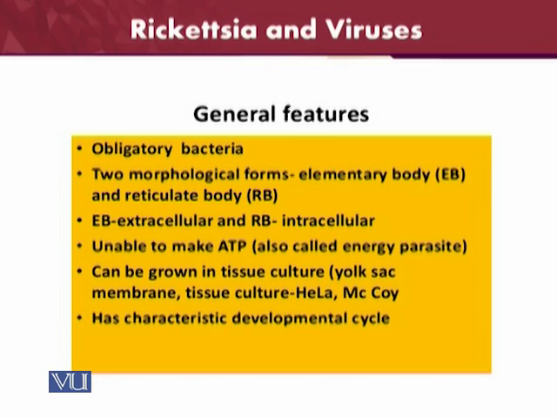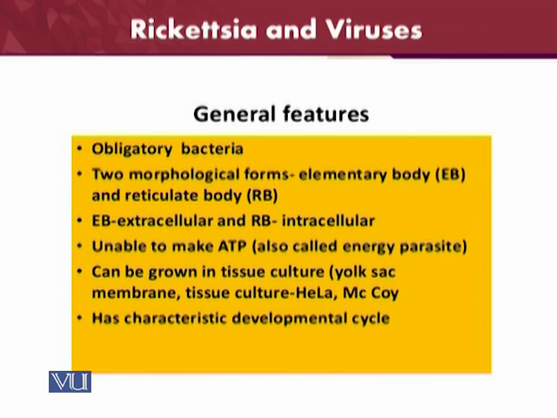One is called the elementary body and the other is called the reticulate body. Both of them are very important. The elementary body is extracellular and remains outside the cells, while the reticulate body remains inside the cell.